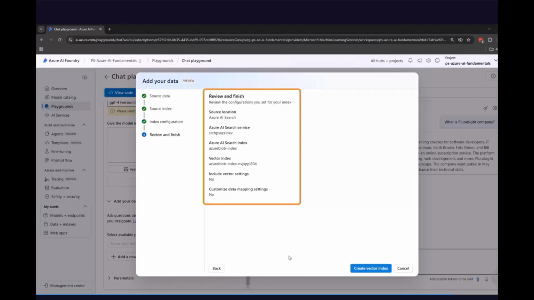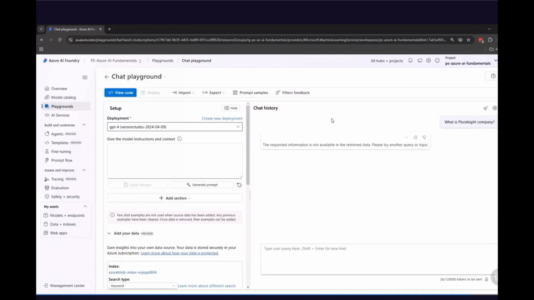In the last window, we see the summary and we can click the Create a Vector Index button. So let's do it now. And now the vector index is being created and our data source is being added to this specific playground. As we can see on the left side, our data source was added to this playground.